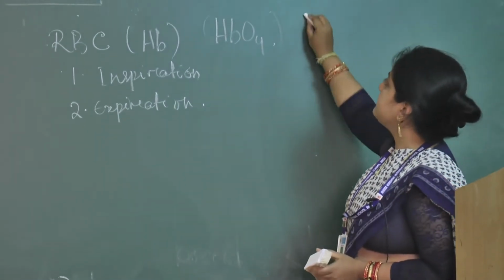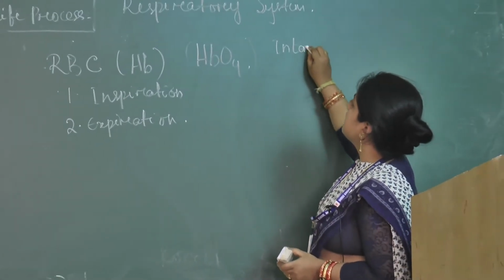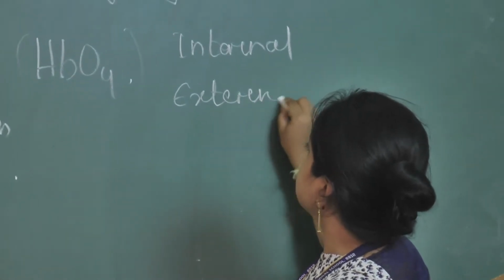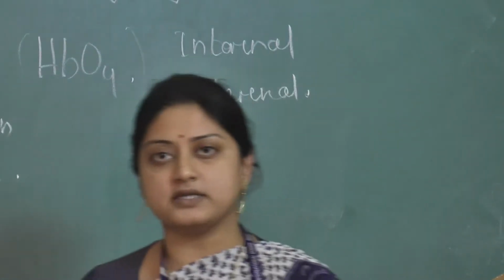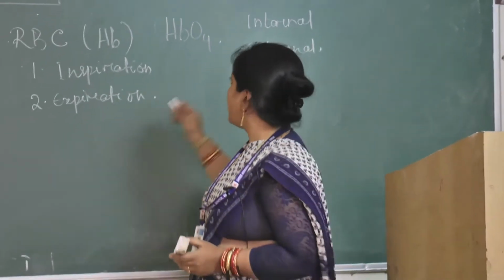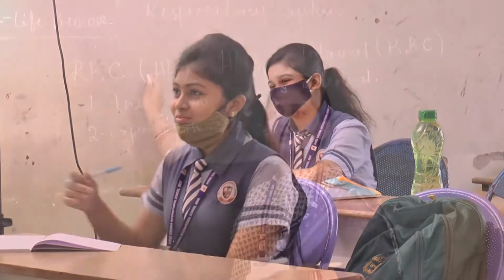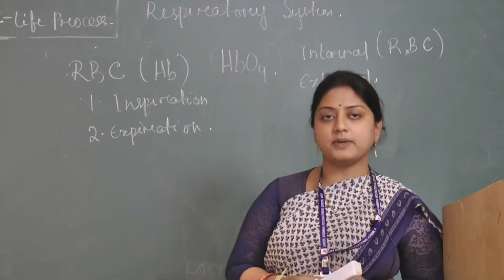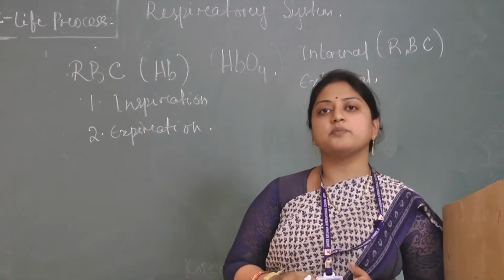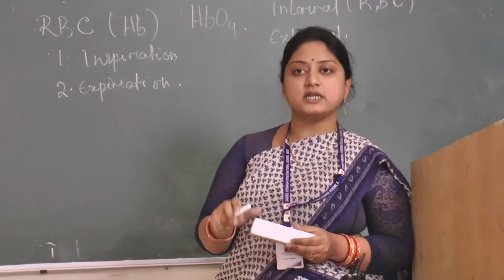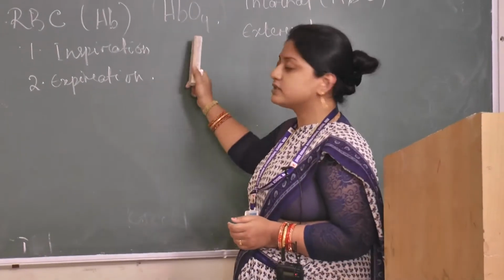Respiration can be of two types. One is internal, another one is external. External respiration can occur outside the cell, but internal respiration is all about within the cell. RBC contains a pigment called hemoglobin, and we know that the color of our blood is red because of the pigment called hemoglobin. Hemoglobin combines with 4 molecules of oxygen, so it is always an unstable form, and HbO4 is a stable form.